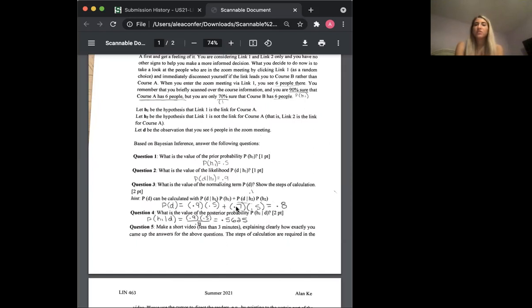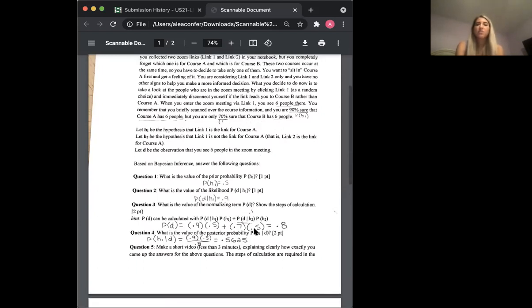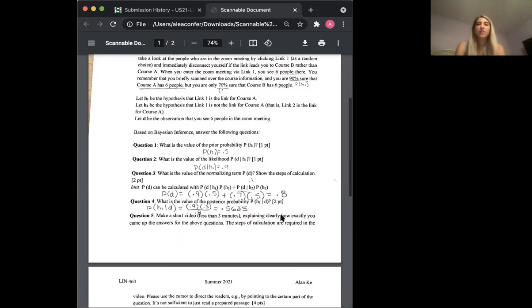This first one, the 0.7, is the probability that you see 6 people given hypothesis 2. That was found from referencing the above paragraph, which said you're only 70% sure that course B has 6 people. And then you multiplied it by the probability of hypothesis 2, which was 0.5 as well, remember that it was 0.5 that it was link 1 or 0.5 that it was not link 1. After calculating that out, you got 0.8.